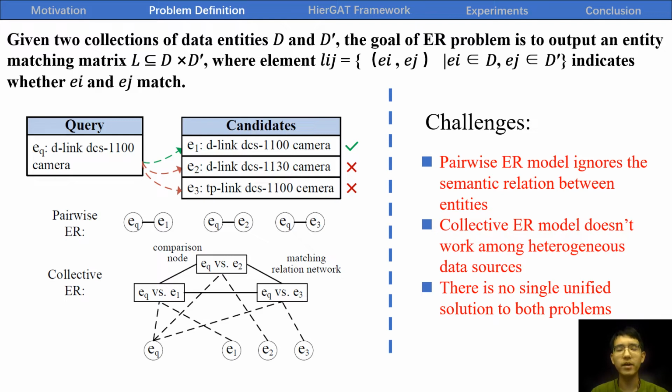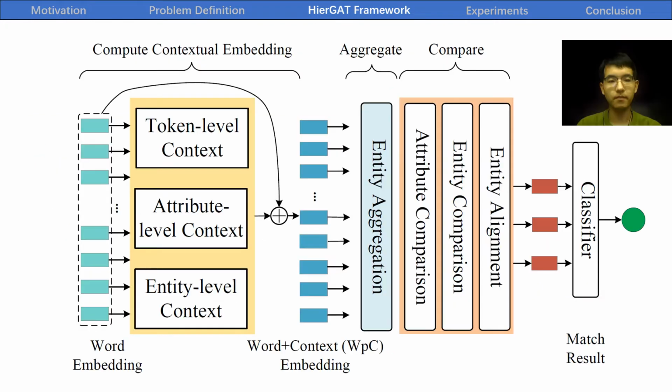However, ER problems still have three challenges. First, pairwise ER models ignore the semantic relation between entities. Second, collective ER models don't work among heterogeneous data sources. Third, there is no single uniform solution to both of these problems. Next, let's introduce our framework, Hierarchical.